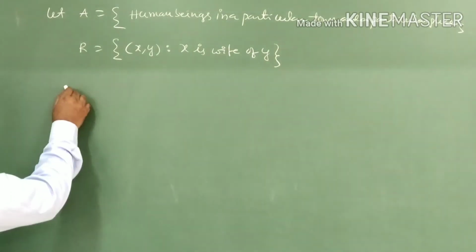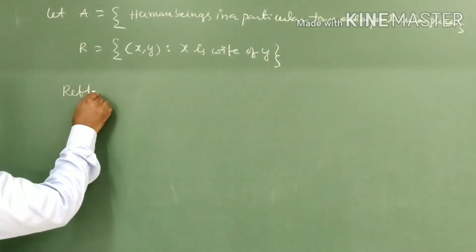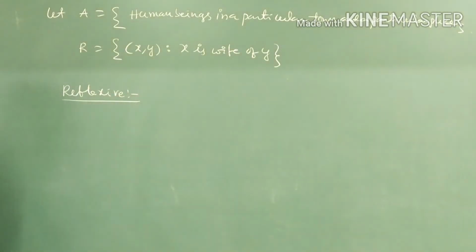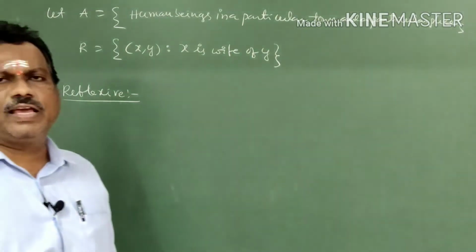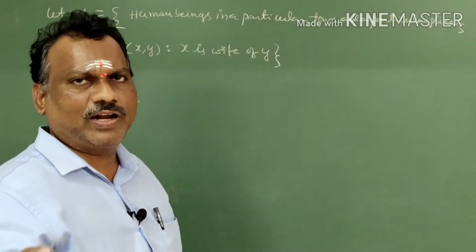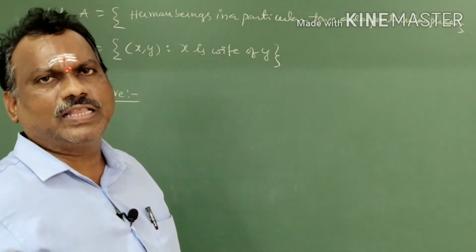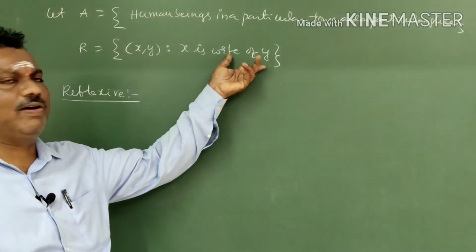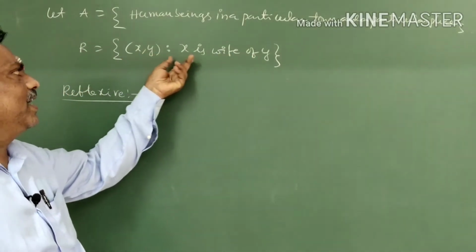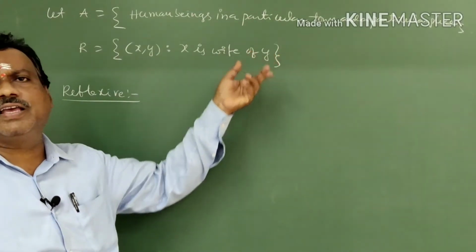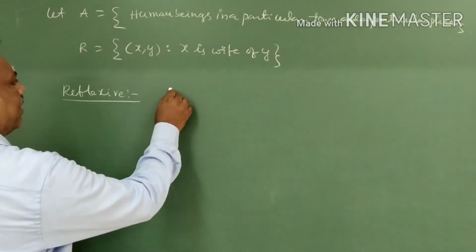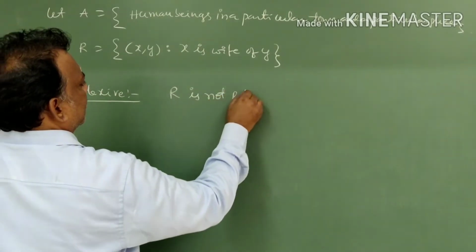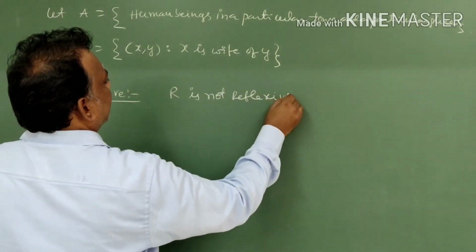Now we have to check whether it is reflexive or not. Just now I told you the reflexive condition is (x, x) belongs to R for all x belongs to the given set A. If (x, y) is there, x is a wife of y. If (x, x) is there, x is wife of x, which is not possible. So R is not reflexive.